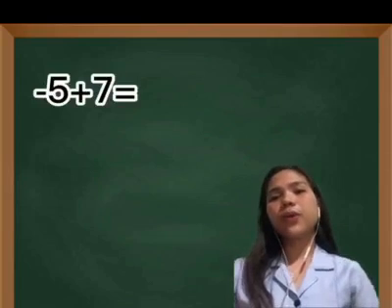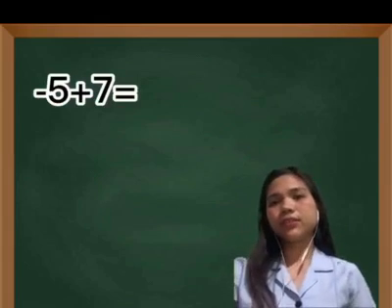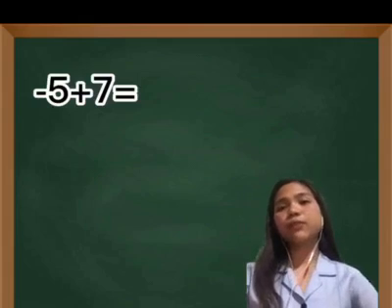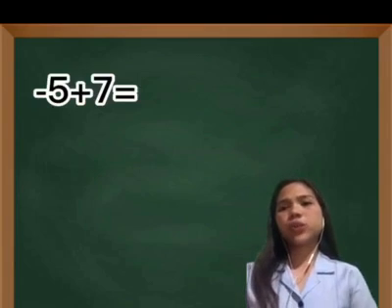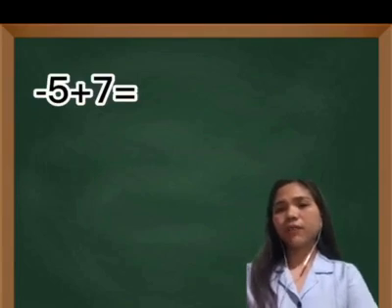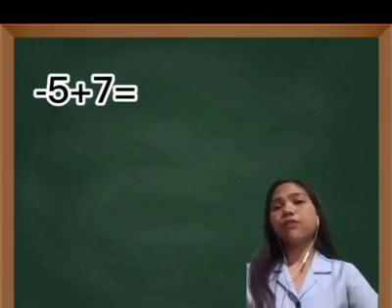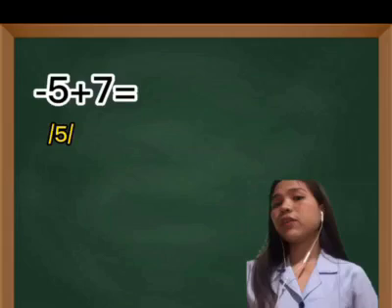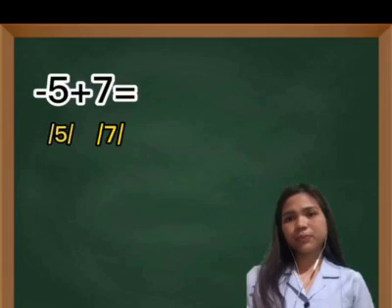If we are going to add negative 5 plus 7, the first thing we will do is find the absolute value of the two numbers. The absolute value of negative 5 is 5, and the absolute value of 7 is 7.